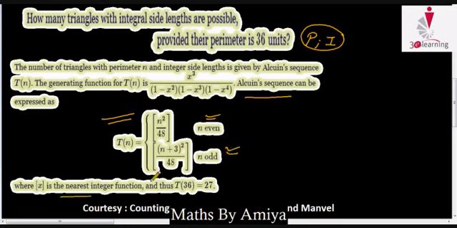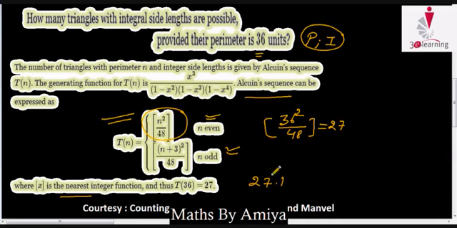We have to find it for the given perimeter 36. Here the perimeter is 36, which is even, so we apply n square upon 48. So 36 square divided by 48. If we solve this, we will get 27. Here this function is the nearest integer. For example, if we get 27.1 by some calculation, or 27.13, then this would be 27.